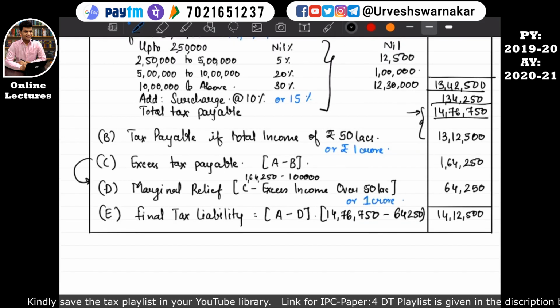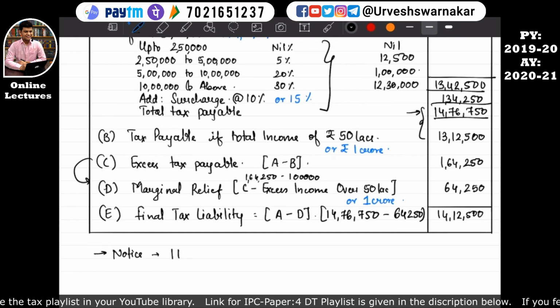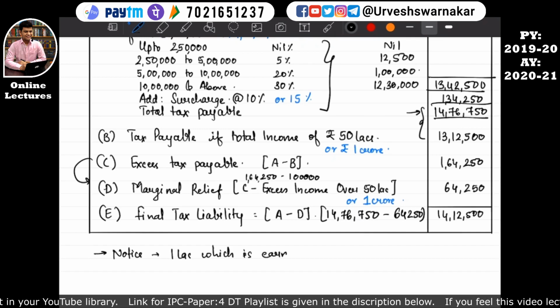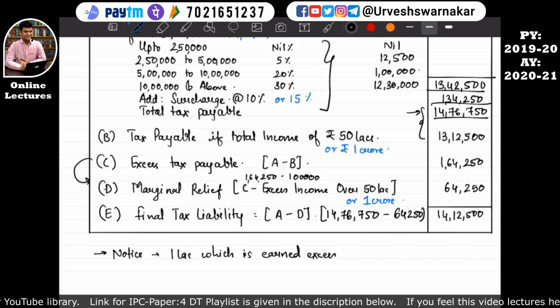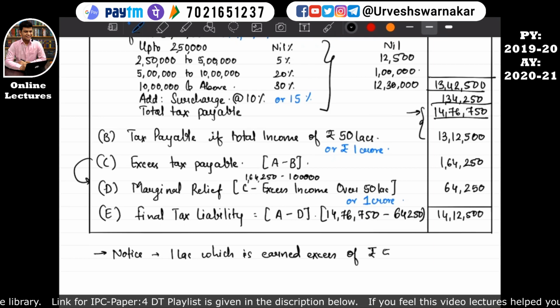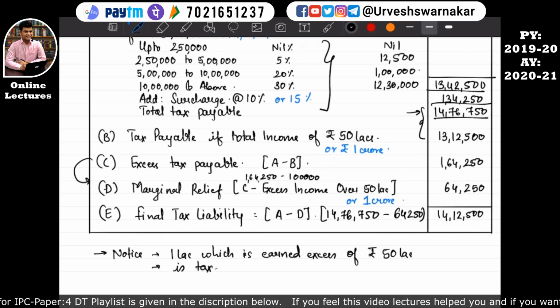So if you have noticed, that 1 lakh which is earned in excess of rupees 50 lakhs is taxed 100%. Let me explain.